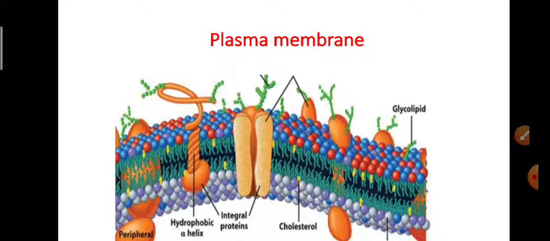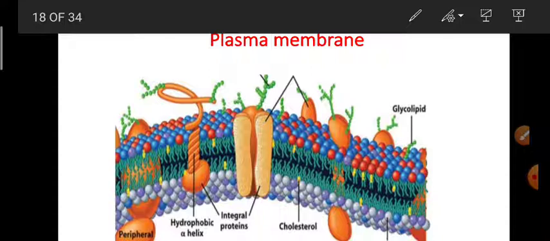Now in this picture you can see the plasma membrane structure. It allows certain selected substances to enter and leave the cell. Cell membrane is also called plasma membrane or plasmalemma.